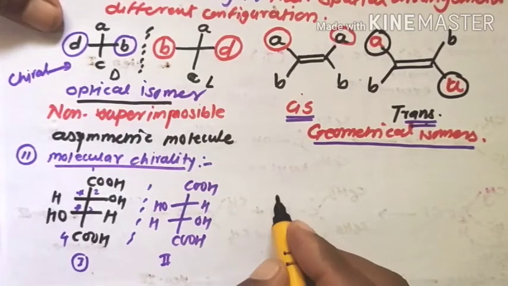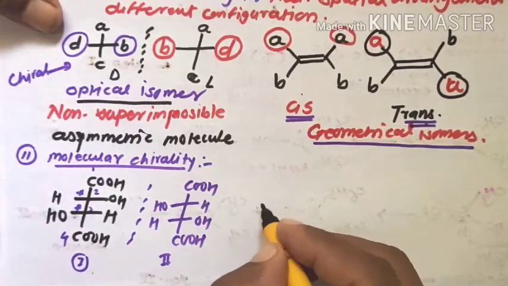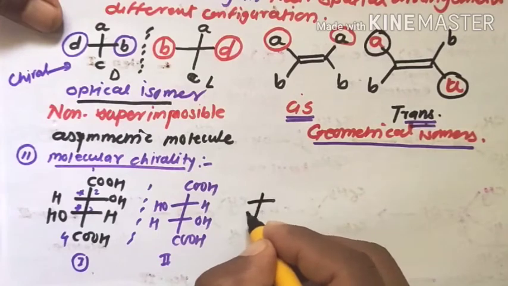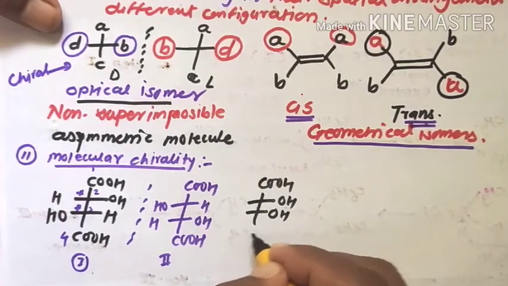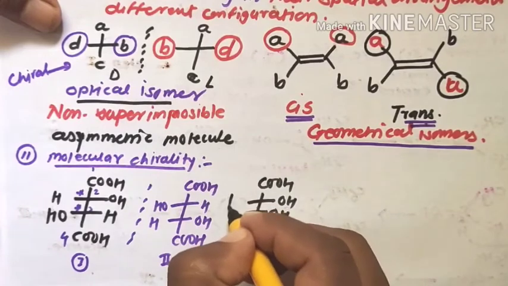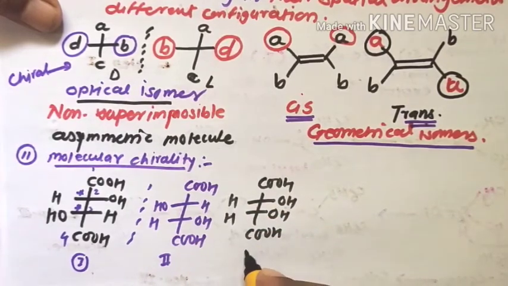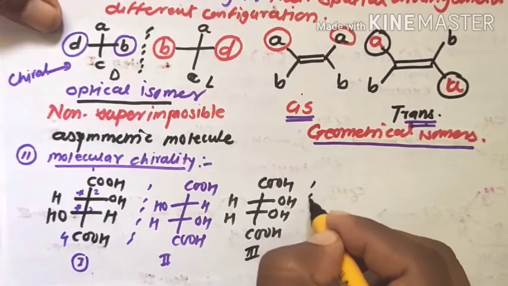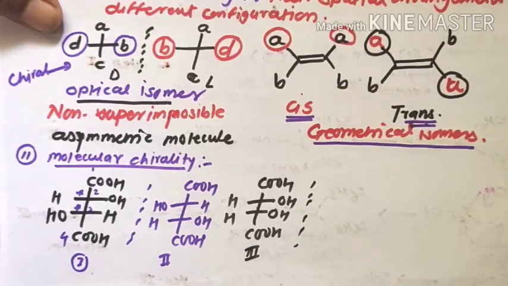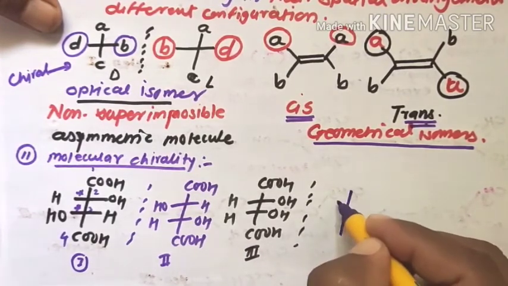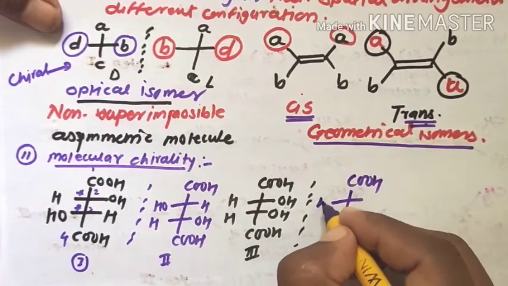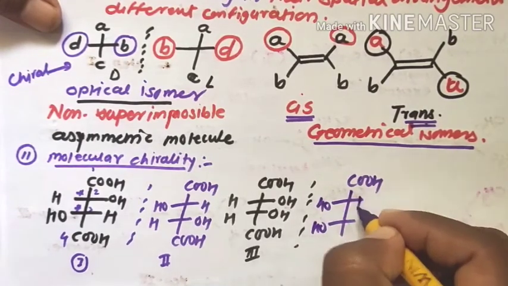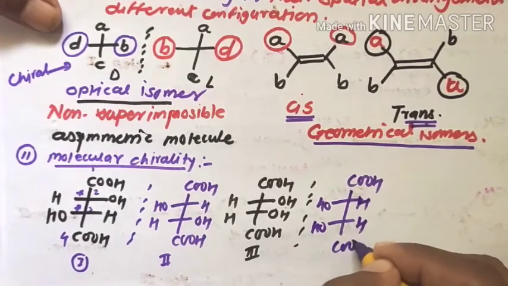And then the third form, that is the object, like COOH, OH, OH, COOH, H, H. Then the mirror image of this molecule, like COOH, OH, OH, H, H, COOH.